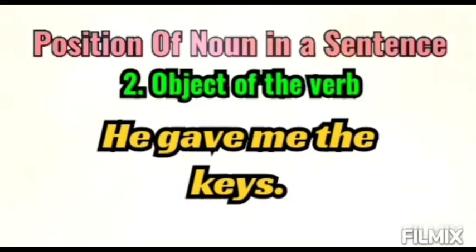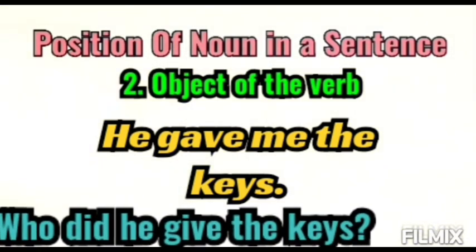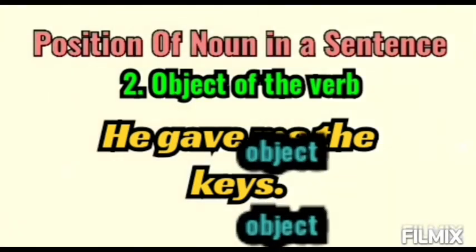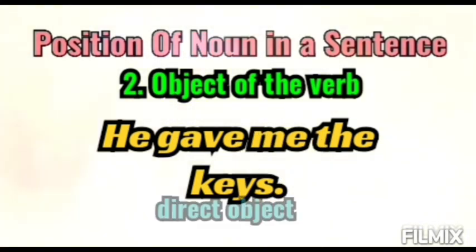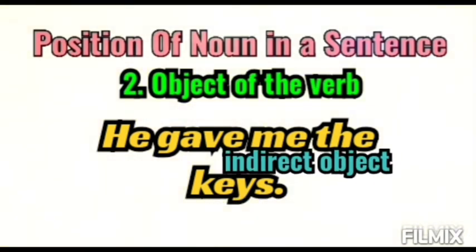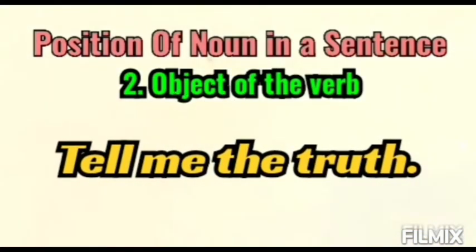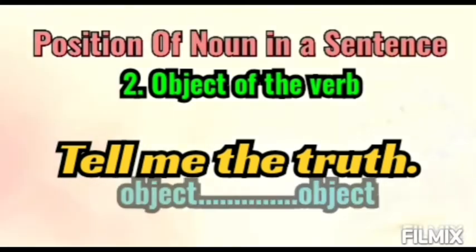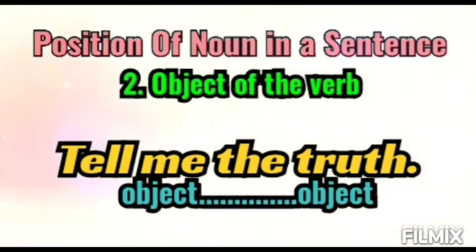He gave me the keys. He gave me. What did he give me? The keys. But who did he give the keys? Me. So we are getting two answers here, so definitely there are two objects, me and the keys. The keys is the direct object and me is the indirect object. Tell me the truth. Tell. What should you tell? The truth. Who should you tell? Me. Two objects: me is indirect and the truth is the direct object.